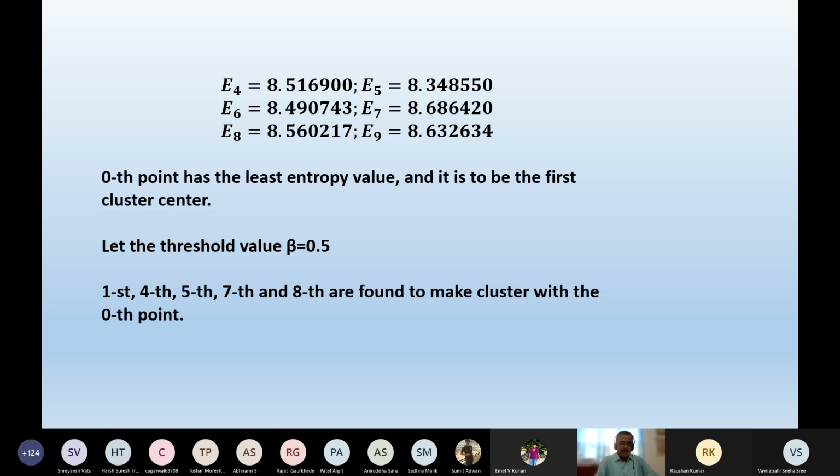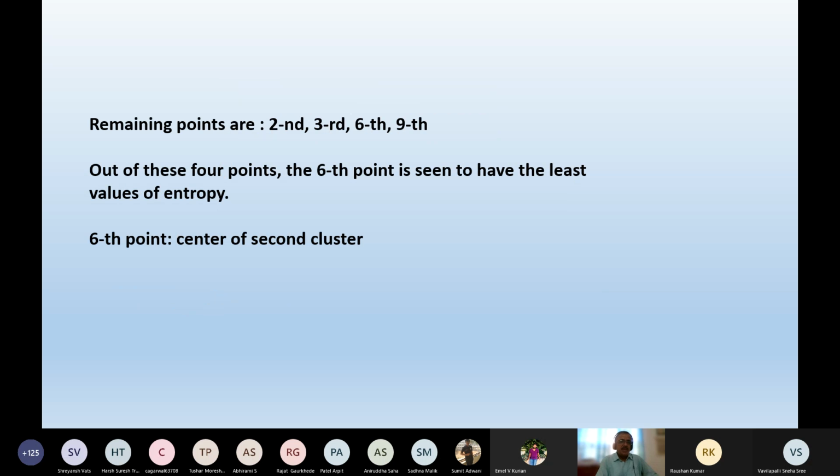Surrounding the first data point, I'm getting 1, 2, 3, 4, 5 other data points. So 5 plus 1, the sixth data point will belong to cluster 1. And the remaining data points will go to cluster 2. The remaining 4 data points will go to cluster 2.